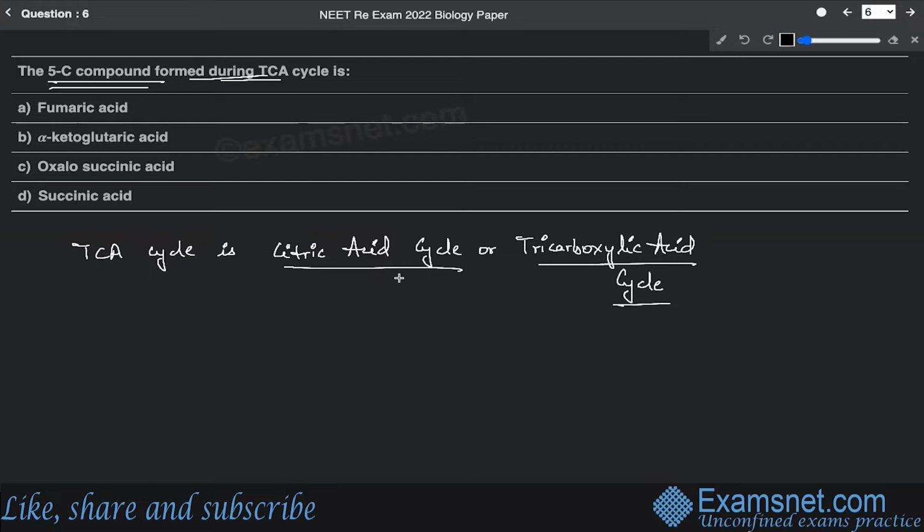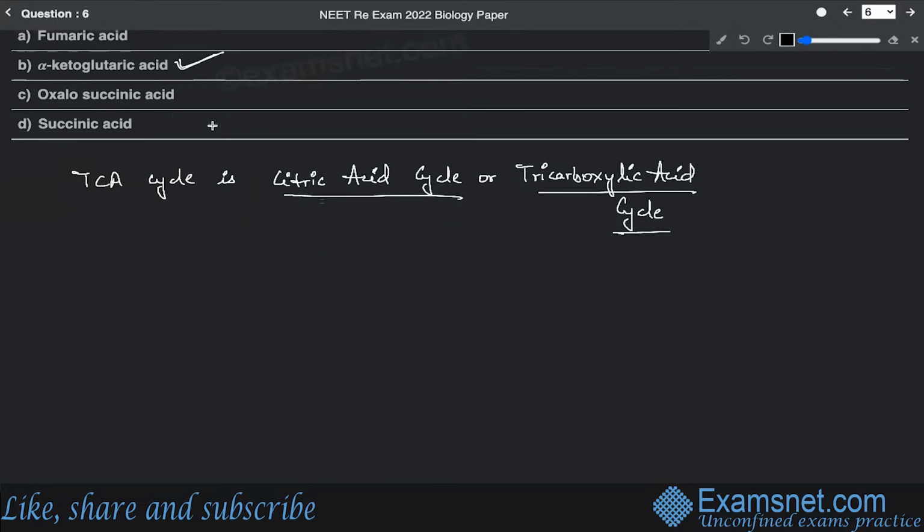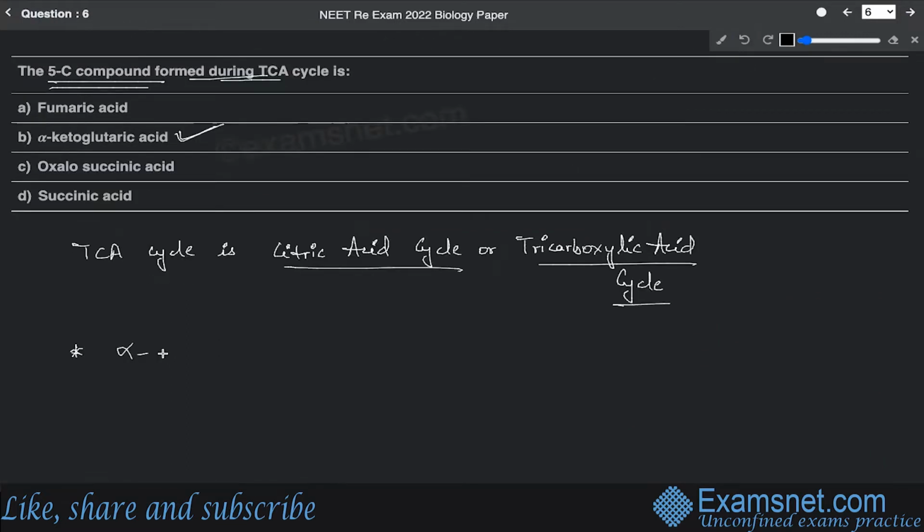Now in this cycle, the only 5-carbon compound which is formed is alpha ketoglutarate. It is a very direct question, because every compound has its own carbon number. So it is alpha ketoglutarate, alpha ketoglutaric acid, you can say.